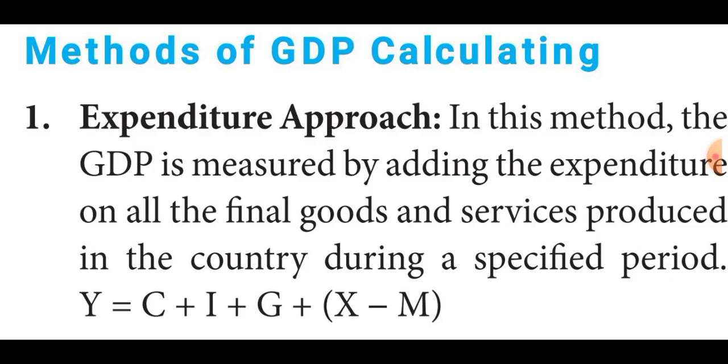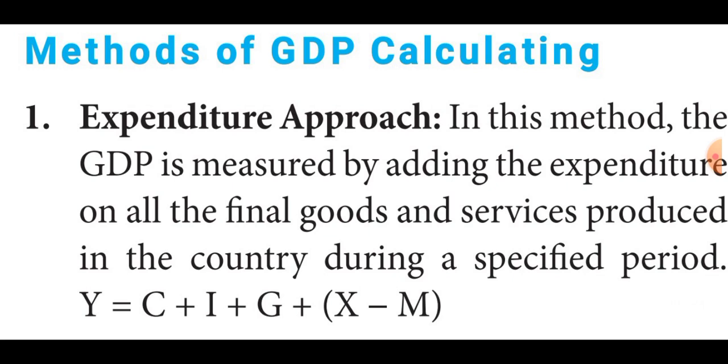Listen, students, the topic is methods of calculating GDP. Methods are which methods they are using to calculate the GDP. There are 3 methods used to calculate GDP. The first one is the expenditure approach or expenditure method. Second one is the income approach or income method. Third one is the value added approach or value added method. Through 3 methods the GDP is calculated.